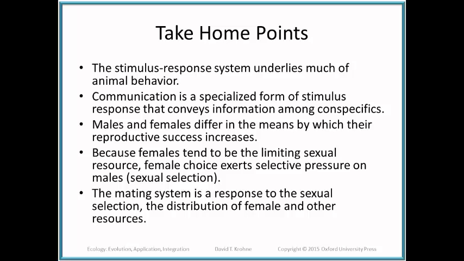Because females tend to be the limiting sexual resource, female choice exerts selective pressure on males, that's sexual selection, and may result in sexual dimorphism. The mating system is a response to the sexual selection, the distribution of female and other resources within the population.